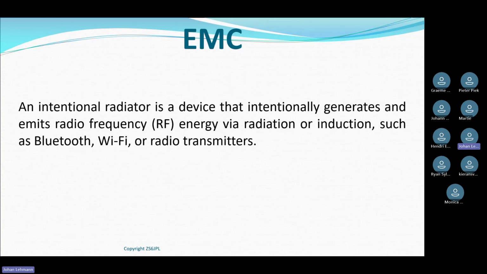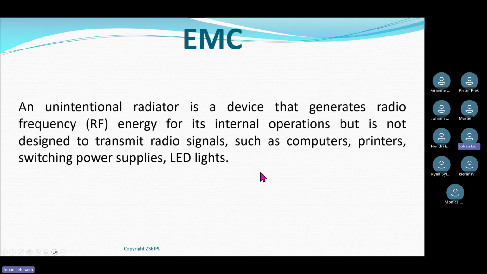But when it starts radiating RF energy that's not compliant with the specification it was intended for, then it becomes interference. So the two terms to remember: an intentional radiator is typically a radio which is supposed to radiate RF. The next one we call an unintentional radiator, a device that generates RF energy for its internal operations, but it is not designed to transmit.